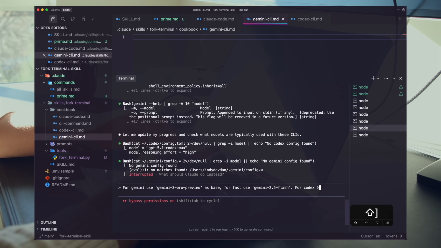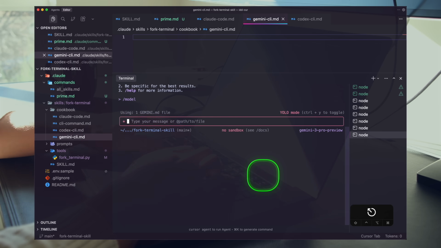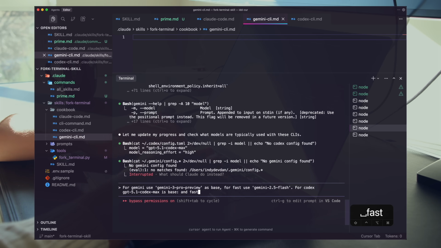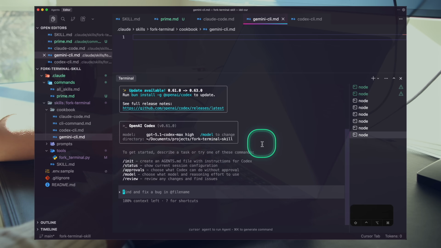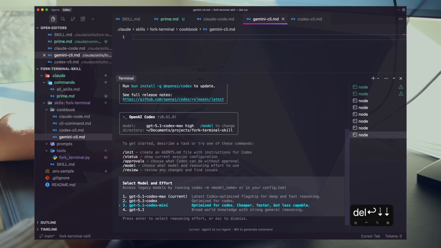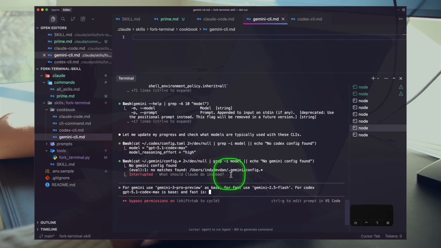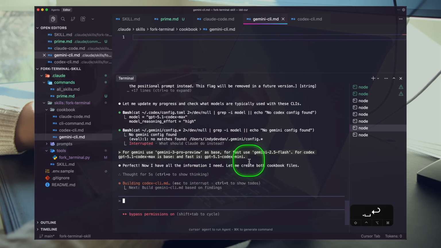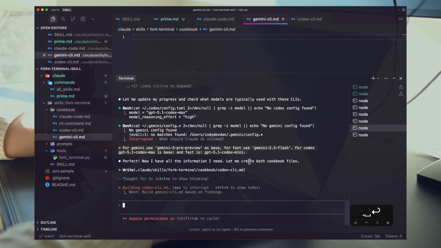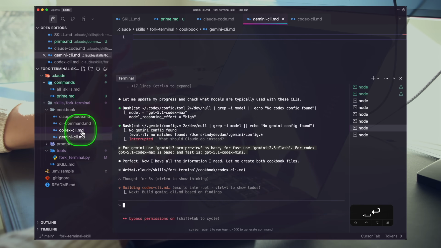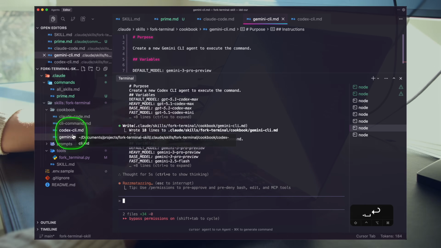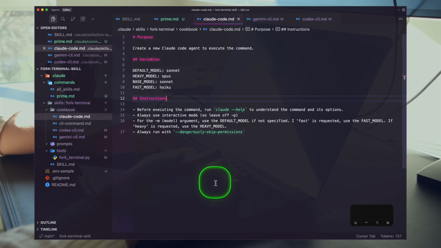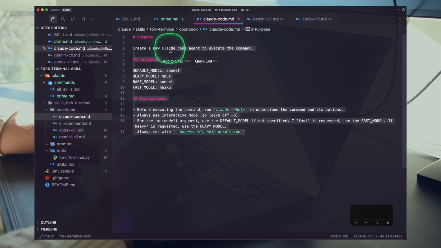For Codex, same deal, right? We need to specify the exact models we want to use. And we want to use this model as base. And fast is, what do we want for fast? Model. Let's go ahead and use 5.1 Codex Mini. So just going to copy that and paste that. This is something that we could have solved in the planning step, but it's fine. We're working here in the loop anyway. It is important to note that a lot of the detail we're working through right now, we probably could have figured this all out through the planning phase. Just by working through it, thinking through what each one would need, we could have started actually writing out each one of these prompts.